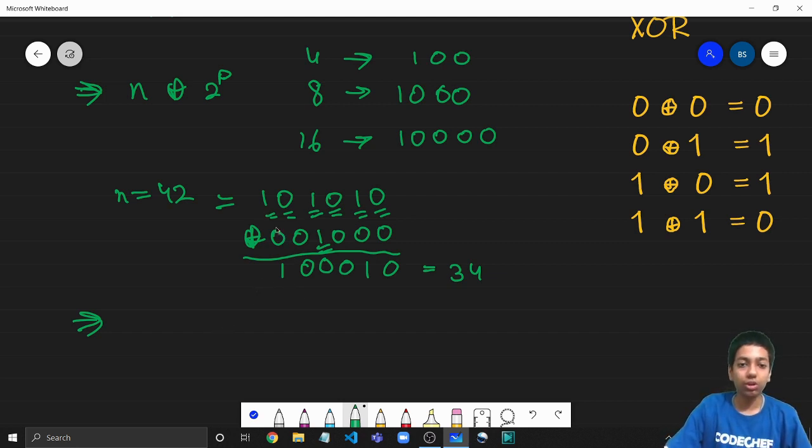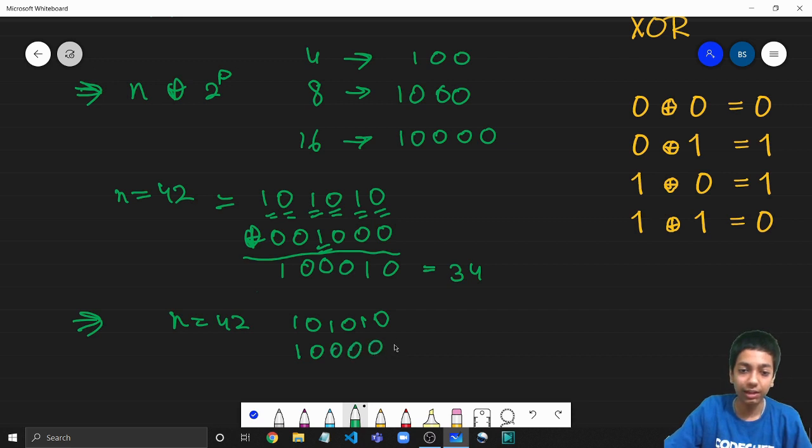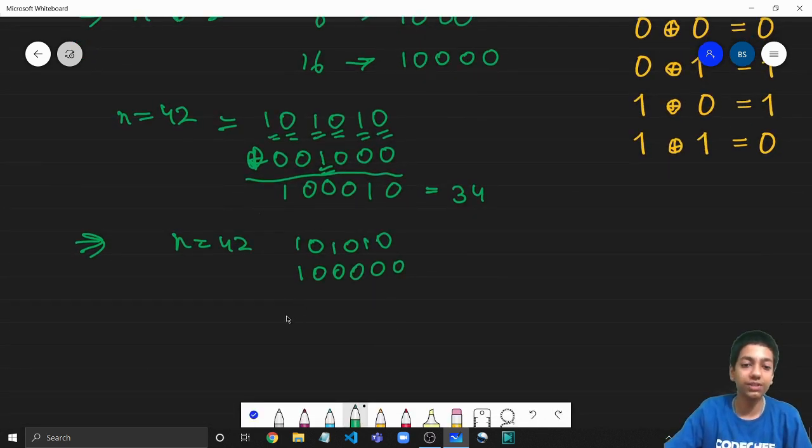Note that if we are changing the MSB of the number, the most significant bit, and as the name suggests, it is the most significant bit. If we are able to toggle that from 1 to 0, we are drastically reducing the number. So given n, let's say 42 again, it was 1 0 1 0 1 0, right? So which power of 2 can you take? To generalize, you can say 1 followed by zeros, and this 1 should match the MSB. The number of zeros you are taking will depend on its length, and that will depend on n again.